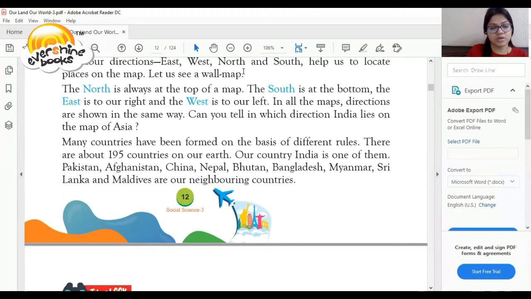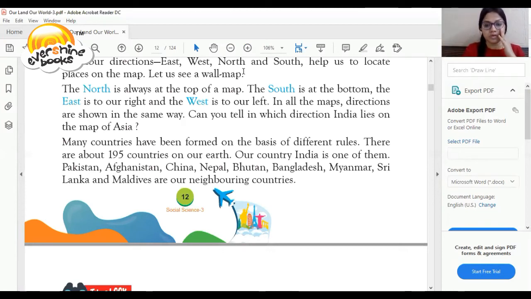Here, student, the north is always at the top of the map. The south is at the bottom, east is our right and west is our left. In all maps, directions are shown in the same way.